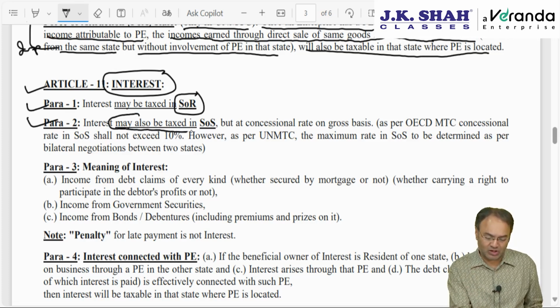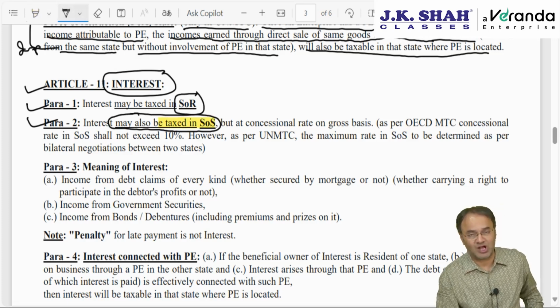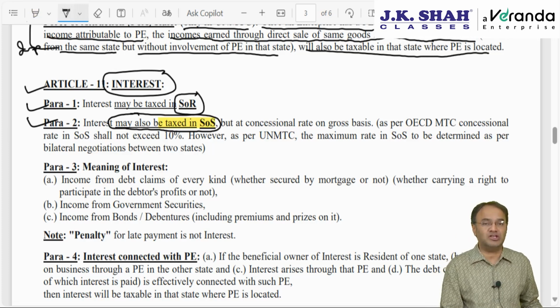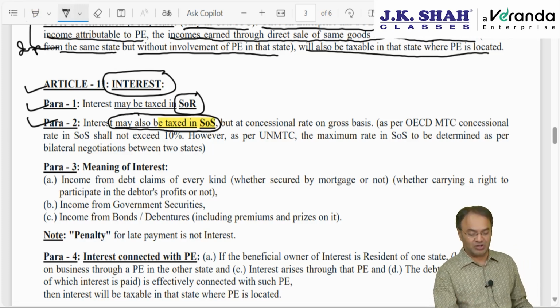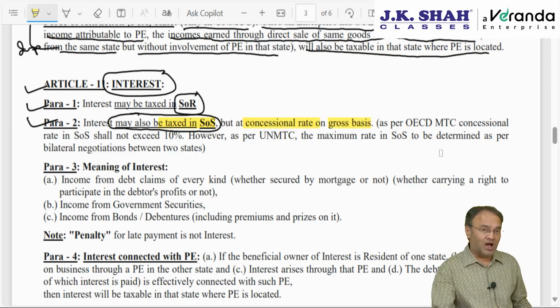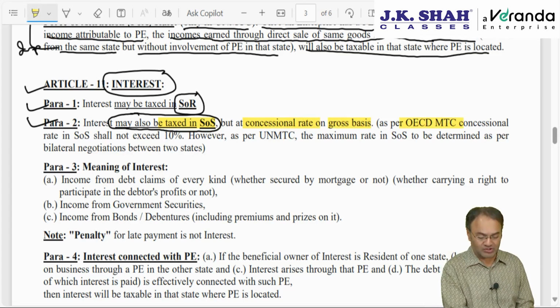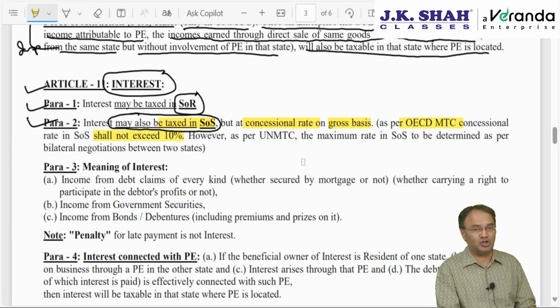Interest income may be taxed in the SOS also. But if the SOS, state of source, wants to charge tax, it will have to charge tax on gross interest, but at a concessional rate, on a gross basis. However, how much concessional rate? As per the OECD model, the concessional tax rate shall not exceed 10%. However, as per the UN model, which India generally follows, the maximum rate in the SOS has to be determined by bilateral negotiation. That is the difference.